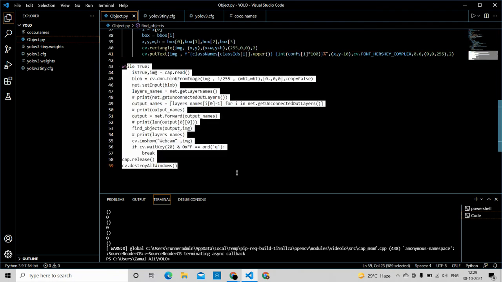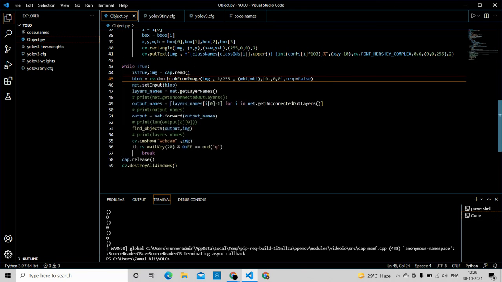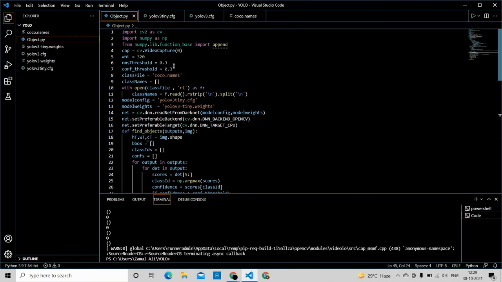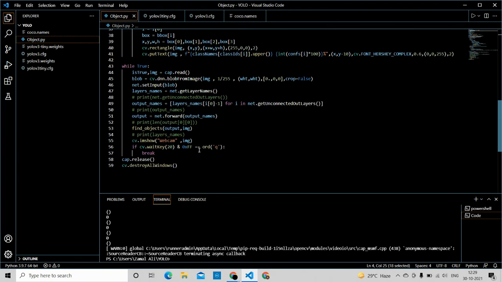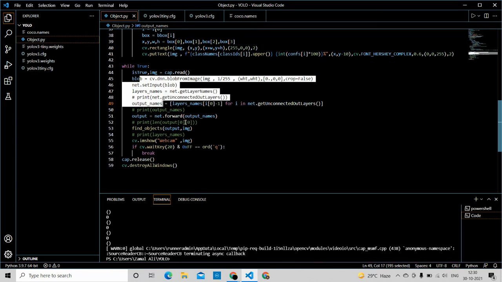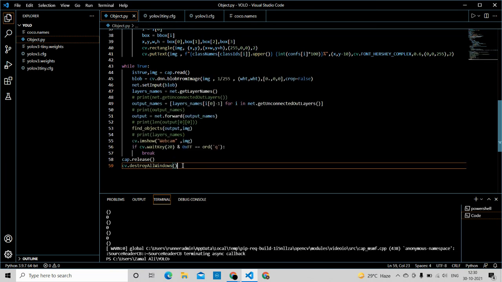Then again, we are just reading the video from the webcam. We are just activating the webcam. You can see we are reading here. Here we have given the zero index. We are basically capturing the video, turning on our webcam, and then some synthesizations into it, and destroy all of this.